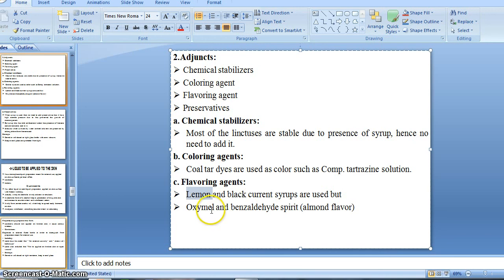Whenever you need to give an almond flavor, we can use benzaldehyde spirit, and it gives a very pleasant flavor also, right.